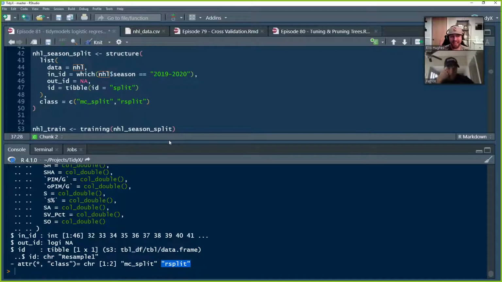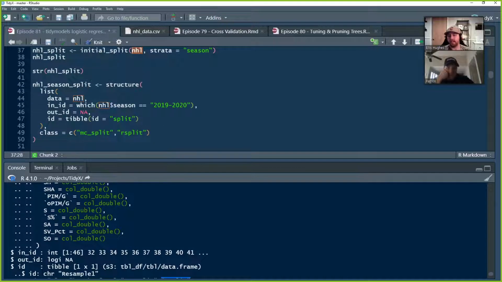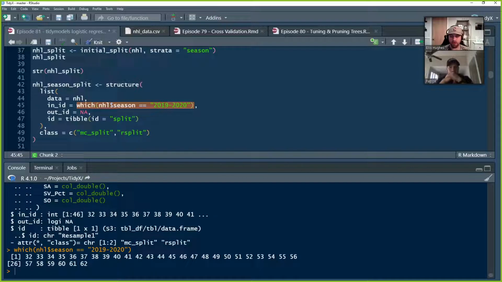So I'm going to hack this a little bit, and I'm going to create my own version of the splitting, where I'm going to take the list, and the data is also going to be NHL exactly like it was before. My in ID will be the IDs where the season is 2019 or 2020. So when I run this, it will return to me the row indexes of that.